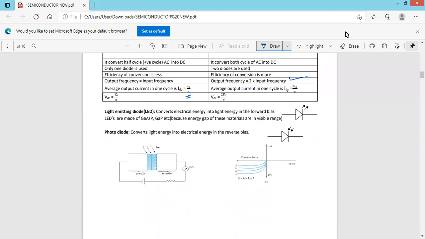Next, light emitting diode, which converts electric energy into light energy in forward bias. LEDs are made from gallium, arsenic, phosphorus, gallium phosphide, because the energy gap of this material is in the visible region. This is the circuit symbol of the light emitting diode. Next, photodiode, which converts light energy into electrical energy in reverse bias. This is the circuit symbol, and it always operates in reverse bias. And this is the nature of the IV characteristic of the photodiode.